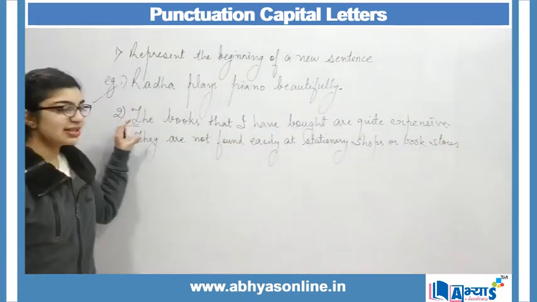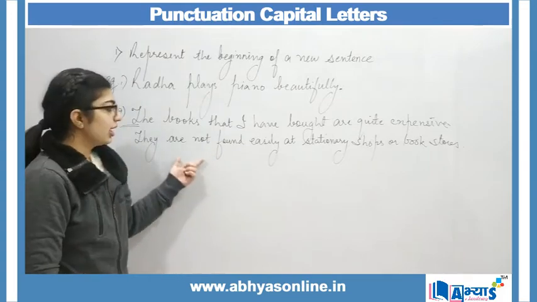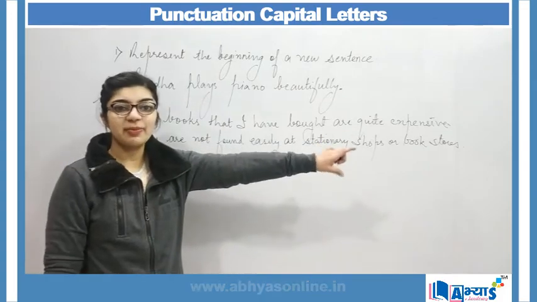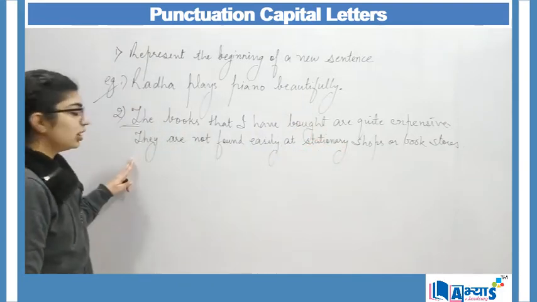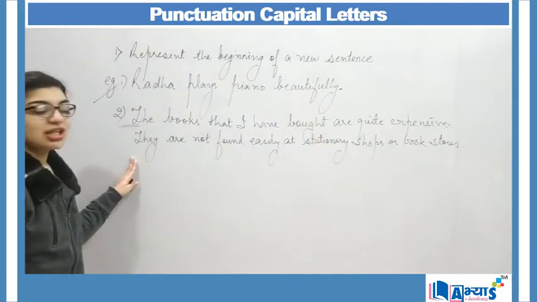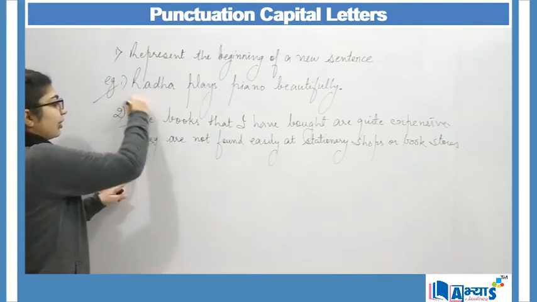Now this is a sentence which is in continuation. A full stop over there will represent that this is the ending of the sentence, right? While a new beginning of the sentence will be marked with a capital letter.